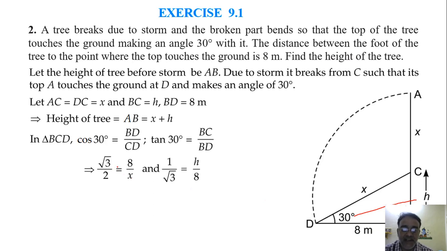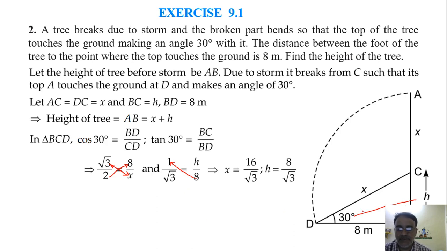So look carefully here: the 2 will get multiplied, it becomes 16, and interchange root 3 and x. So we'll get x equals 16 upon root 3. Now here we'll shift 8 only to this side, 8 by root 3. So x is 16 by root 3, and h is 8 by root 3. Any doubt here? No, sir.